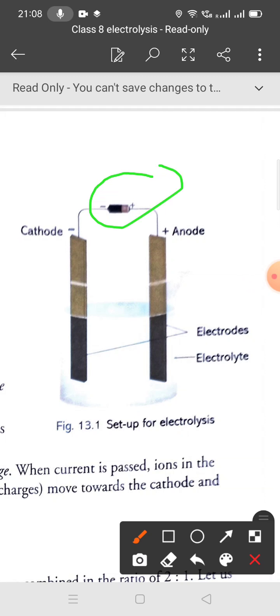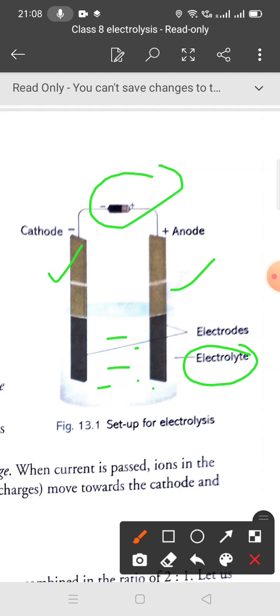This is the device in which electrolysis takes place. Then we will need the electrolyte. What is the electrolyte? It is the solution through which our current passes. We also need the electrodes.